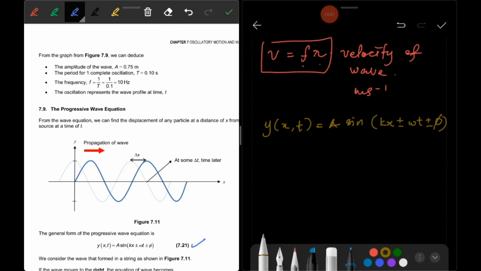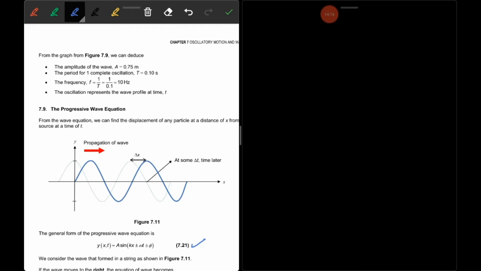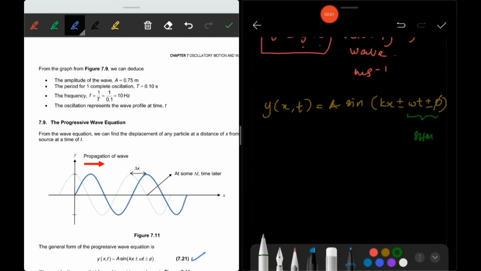Look at this part. This part is similar in simple harmonic motion, but in simple harmonic motion there is no kx, because in simple harmonic motion that is a static vibration. There is no propagation of wave, so there is no kx here. So what is meant by kx? I will explain to you after this.